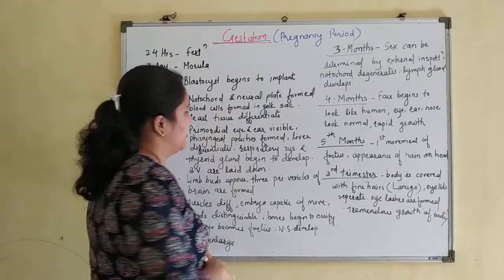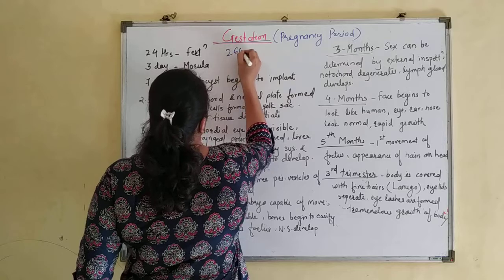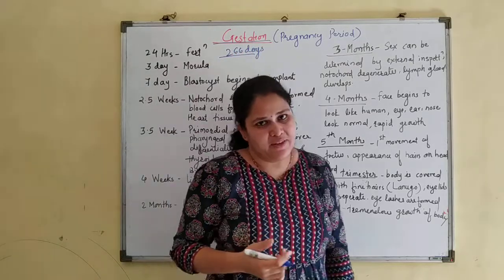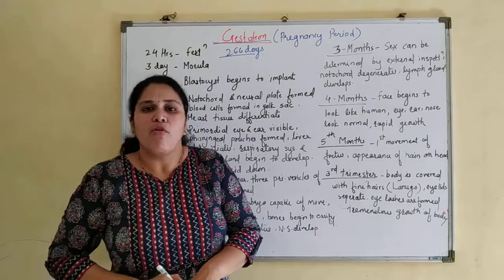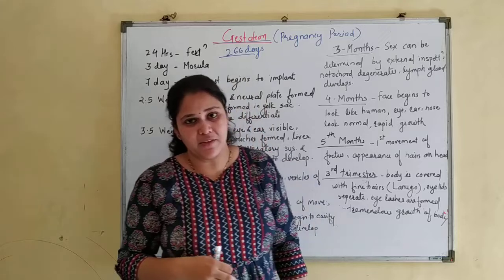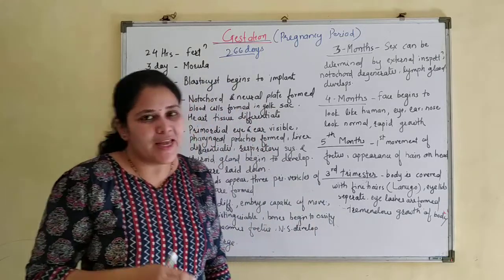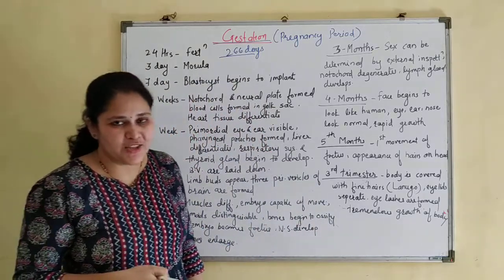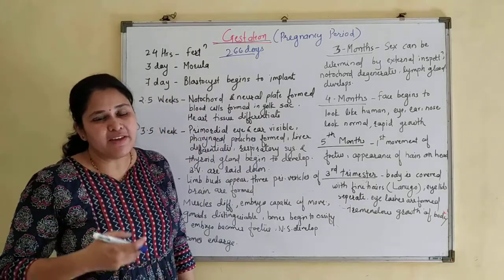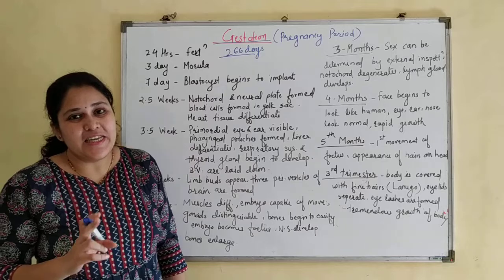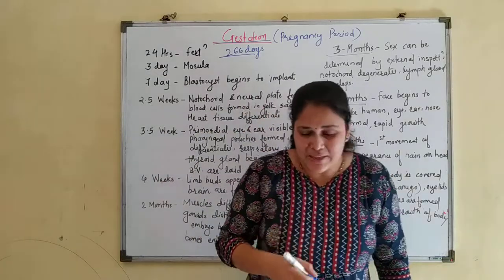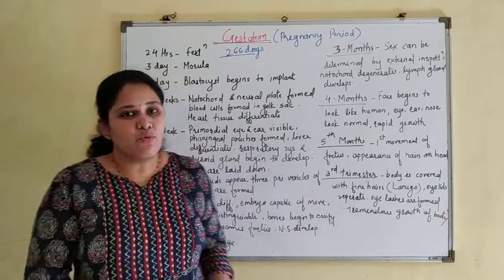It is roughly 260 days, plus or minus 7, so roughly 38 to 40 weeks. Now from which day do we have to calculate these days? Suppose a woman has conceived, meaning implantation has occurred, and now we want to work out the expected date of delivery. That is known as EDD. EDD means expected date of delivery. It is calculated from